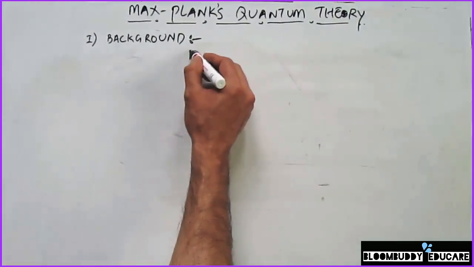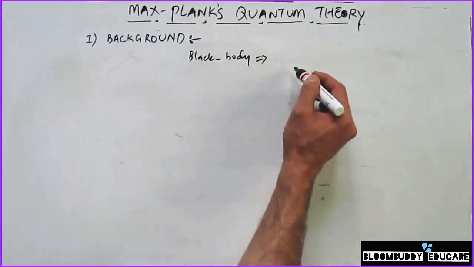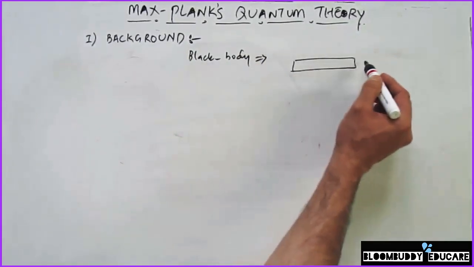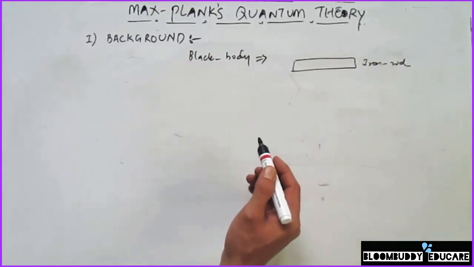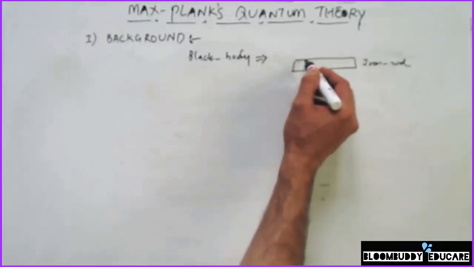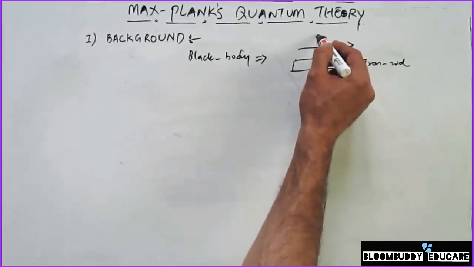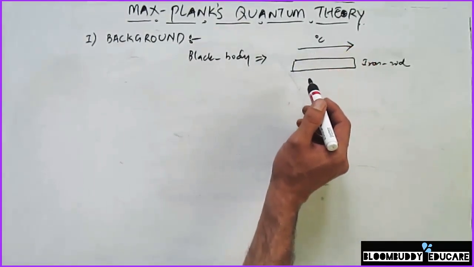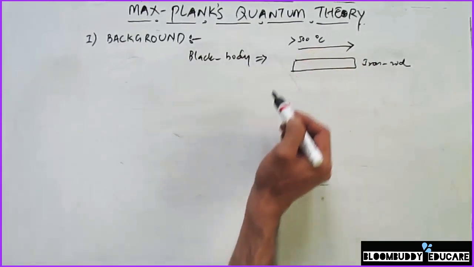Now, first of all, we should know what a black body is. If we keep an iron rod here and I start heating this iron rod, the temperature increases in degrees Celsius, and usually the black body starts to emit radiations when the temperature goes beyond 500 degrees Celsius.